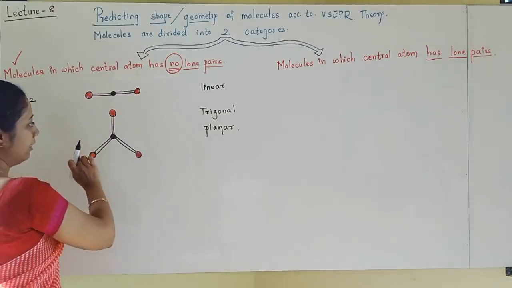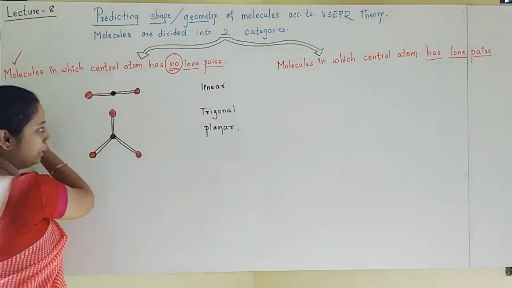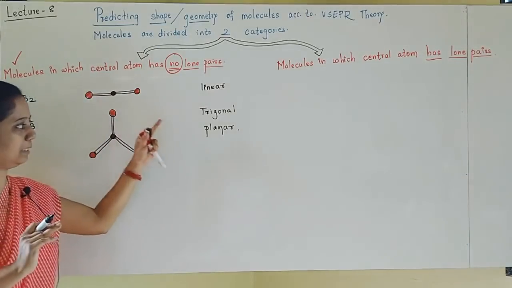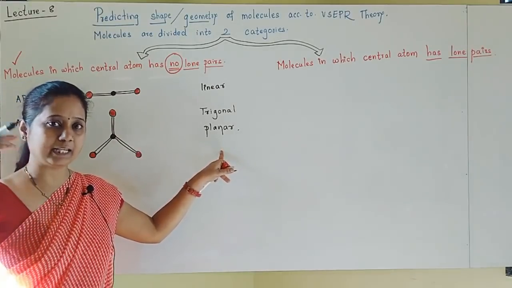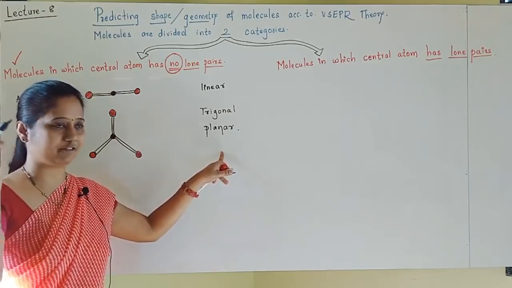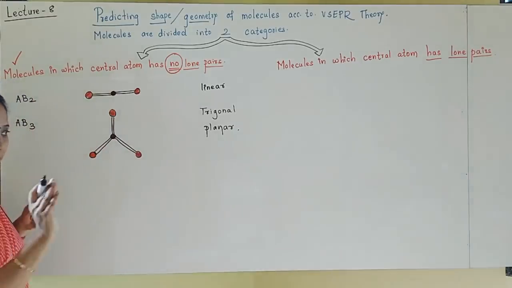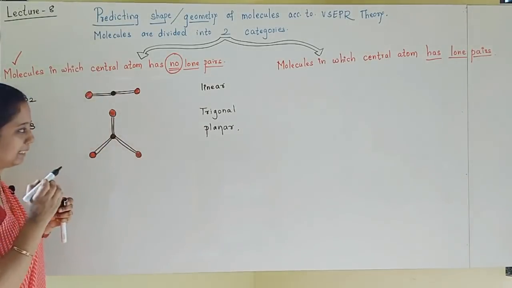Can you see? A triangular shape is there on one plane. Don't say only trigonal. In trigonal again there are types, that you will understand afterwards. You have to write trigonal planar. Planar means on a plane.